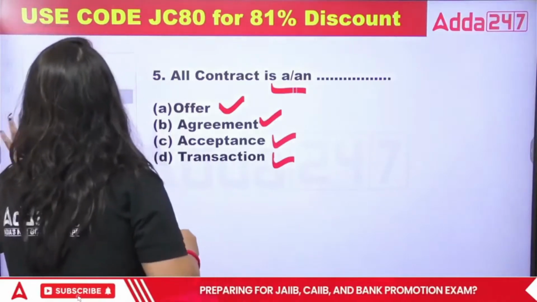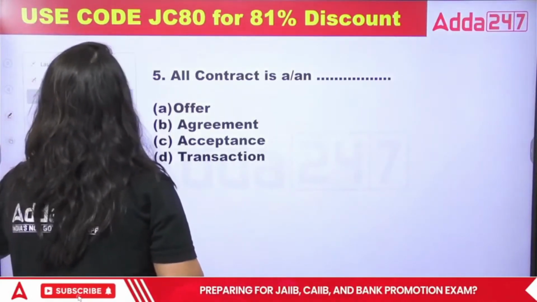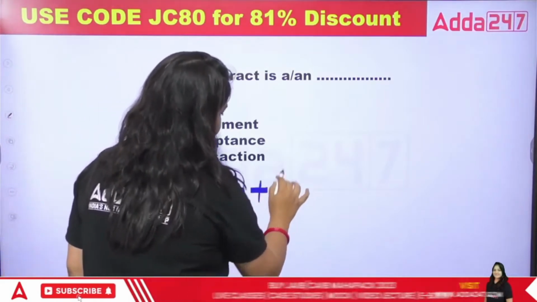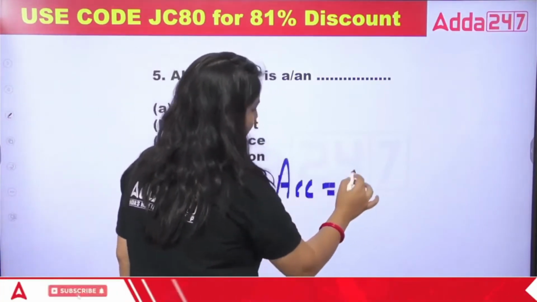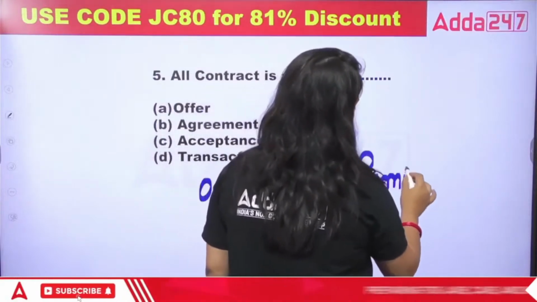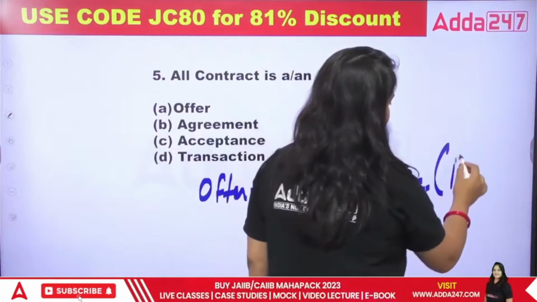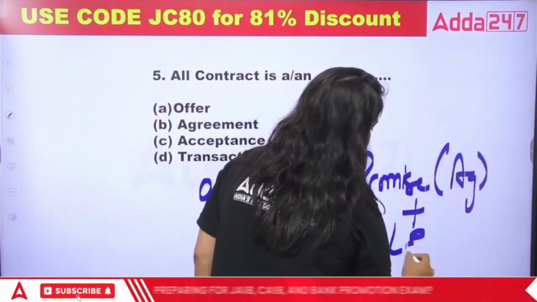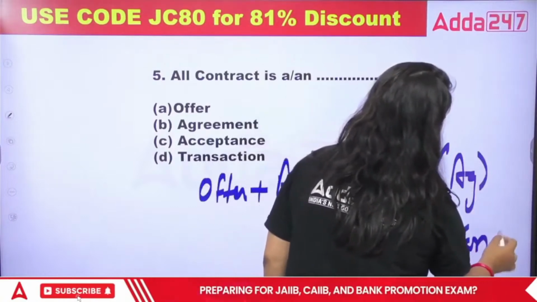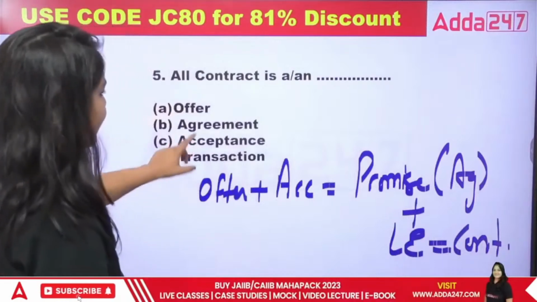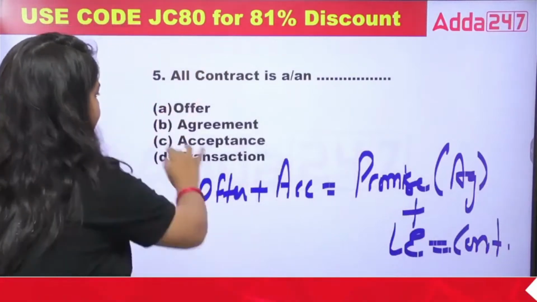Just focus on the formula. What is the formula of the contract? Offer plus acceptance is equal to promise. Promise in legal terms is called agreement, plus legal enforceability is equal to contract. This is the basic formula of contract. So all contract is an agreement.